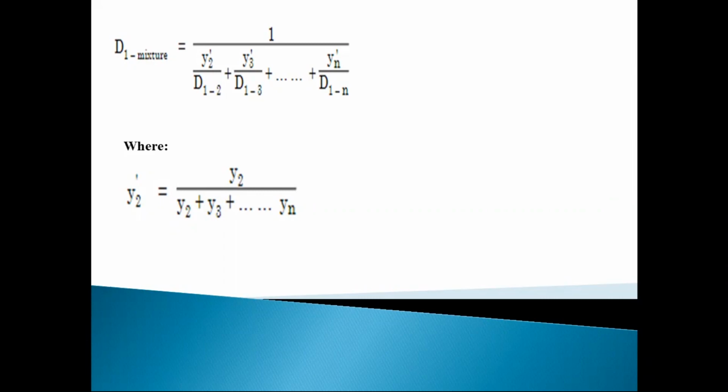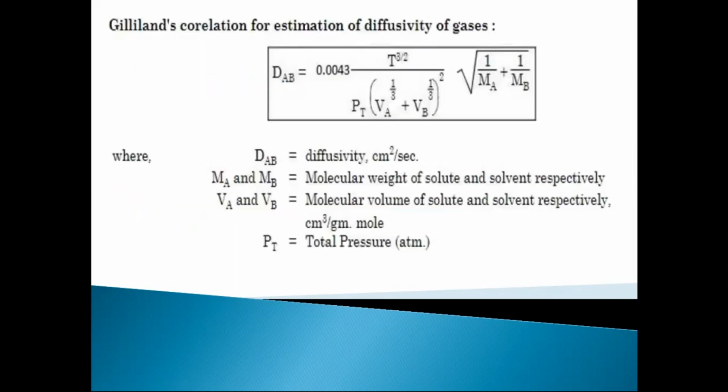After that, we have seen Gilliland's relation. Okay, so read this equation properly. Based on this, numericals can be asked. Just be careful about Ma and Mb. Ma and Mb are the molecular weights of solute and solvent respectively. And we remember that for diffusivity of component A into B, the unit is centimeter square per second.